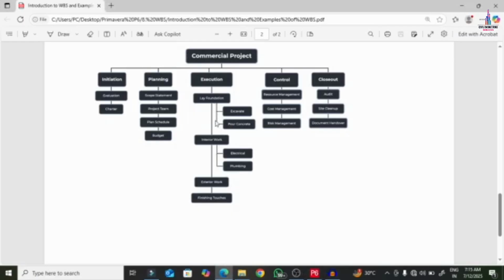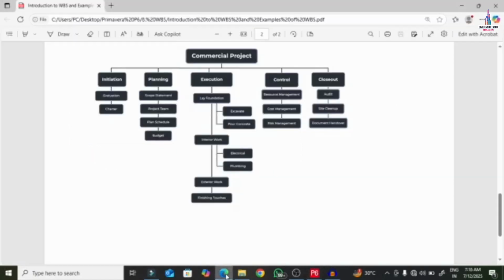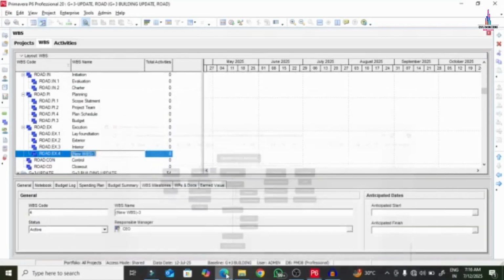Under the execution we have lay foundation. So we have the lay foundation here. Lay foundation. So this will be of exterior work. Next one will be of interior work. Again we have one more category which is related to finishing touches.